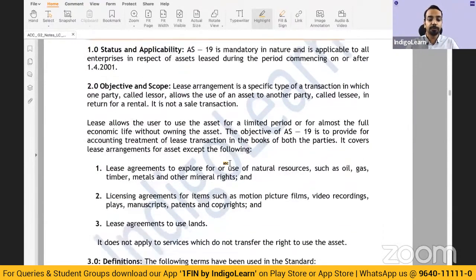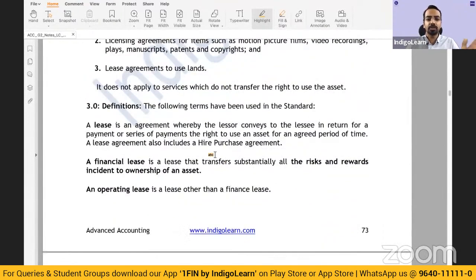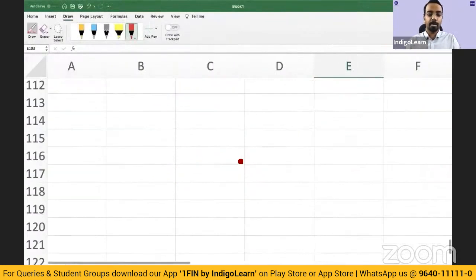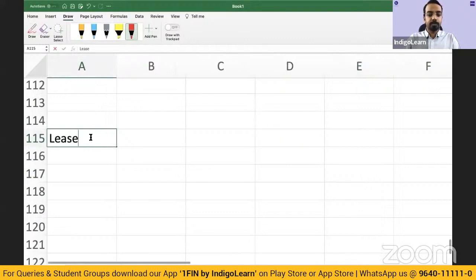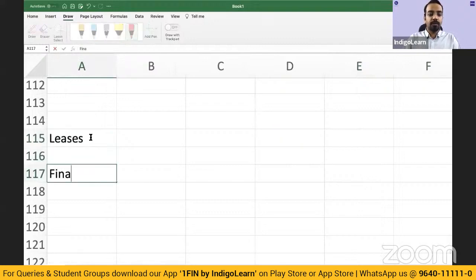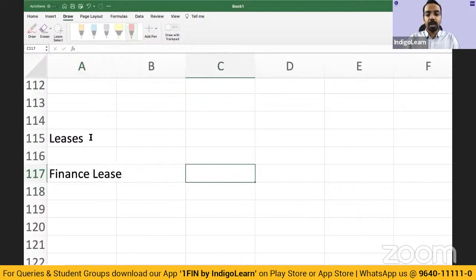Okay, so what is lease and all? So lease is an agreement whereby lessor conveys to the lessee, in return for a payment or series of payments, the right to use an asset. So there is a right to use an asset given by the lessor to the lessee in return for payment. Now leases are of two types. One is called the finance lease. The other one is called the operating lease.